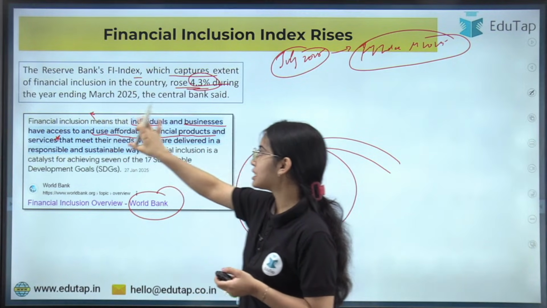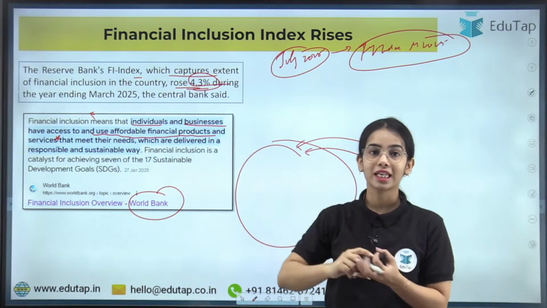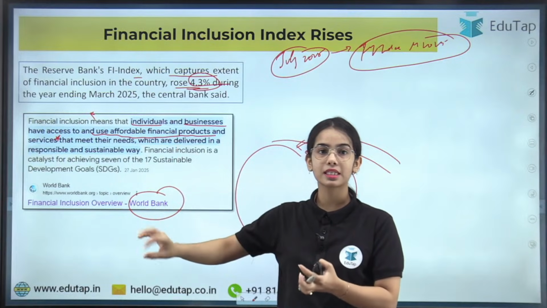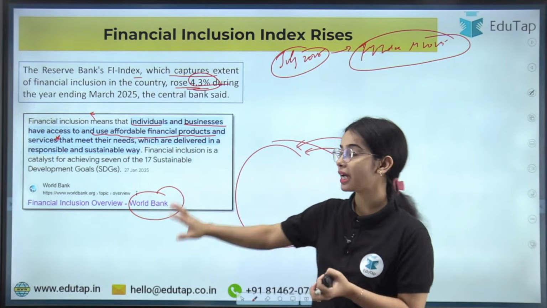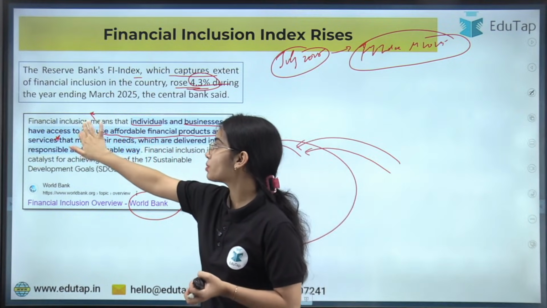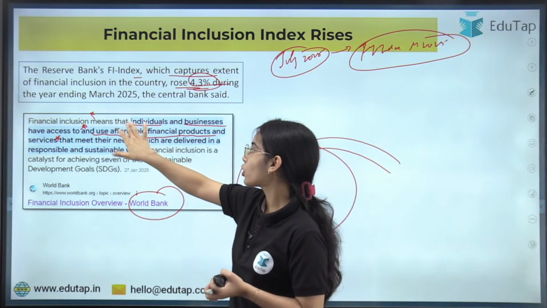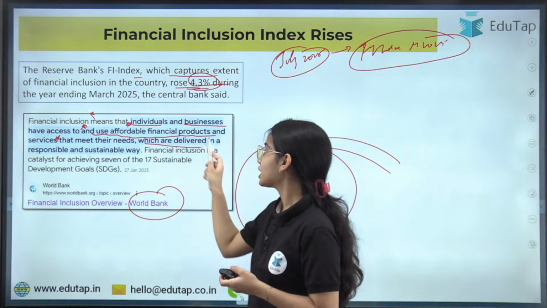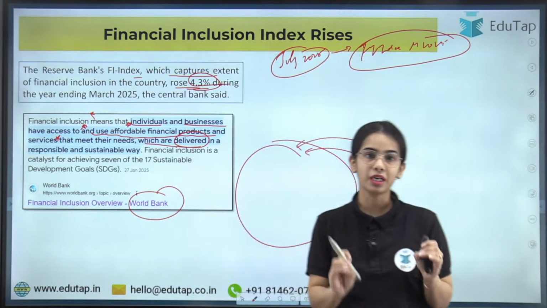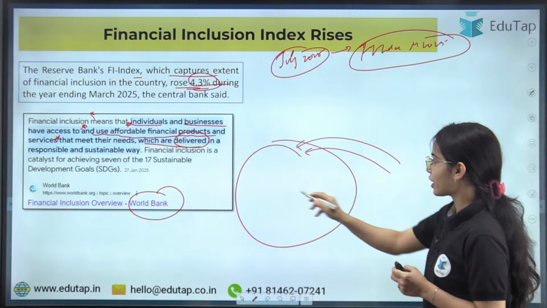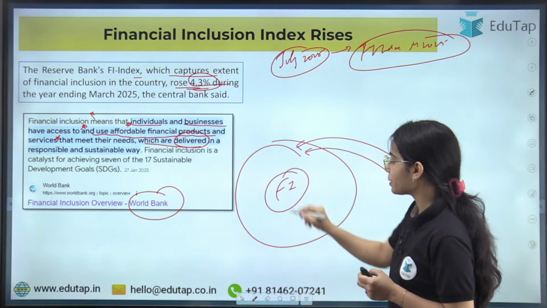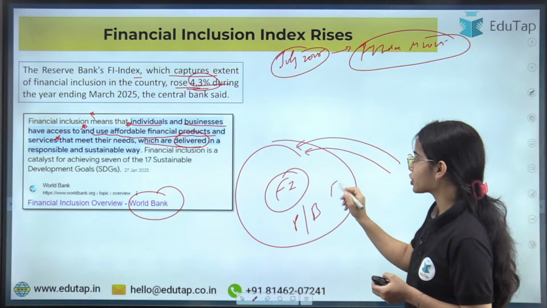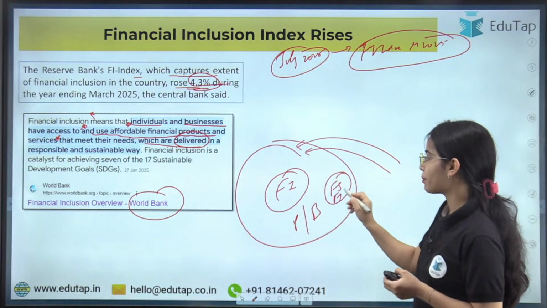So financial inclusion means that individuals and businesses are able to access banking facilities nearby and insurance facilities nearby, and they are not only having access, but they are also using affordable financial products and financial services that meet their needs, which are delivered in a responsible and sustainable way. So financial inclusion actually means that the individuals and the businesses are getting included in the financial system of the country, in the financial fabric of the country.